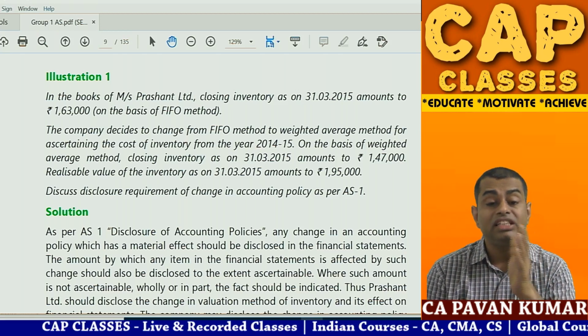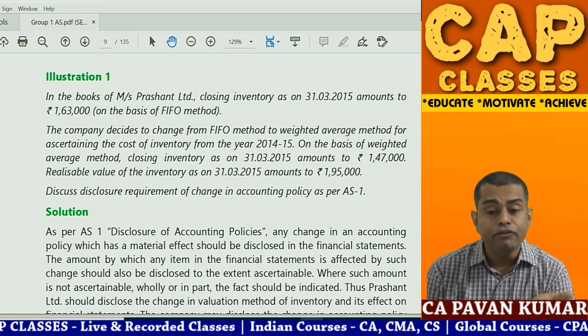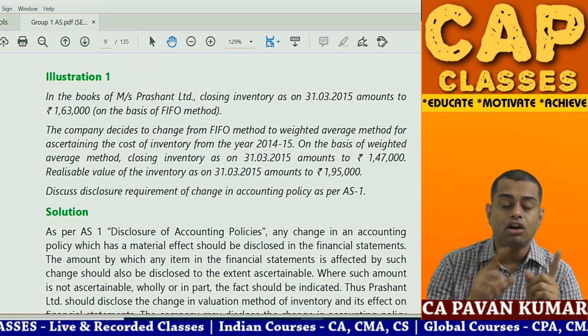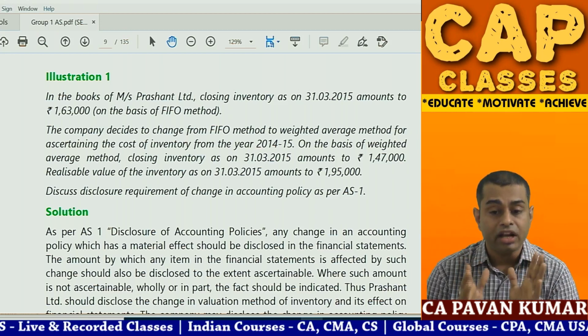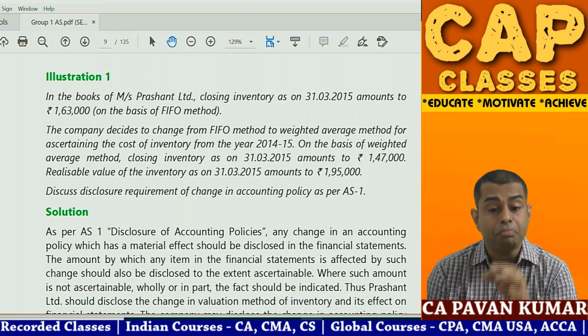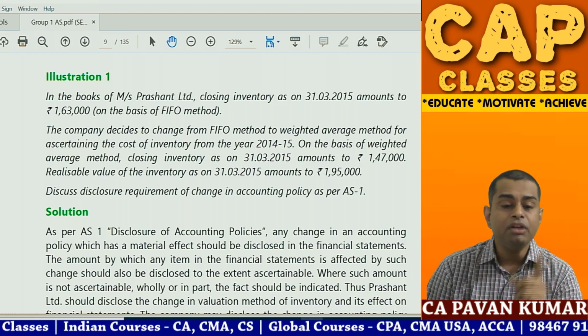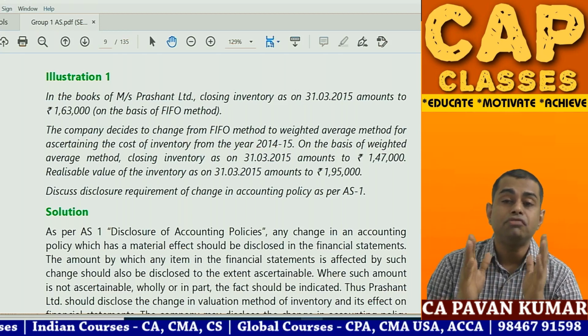In the books of Messrs Prashant Limited, closing inventory as on 31st March 2015 amounts to 1,63,000 on the basis of FIFO, first in first out. The company decides to change from FIFO to the weighted average method for ascertaining the cost of inventory from the year 14-15. On the basis of the weighted average method, closing inventory as on 31st March amounts to 1,47,000. Realizable value of inventory as on 31st March amounts to 1,95,000.